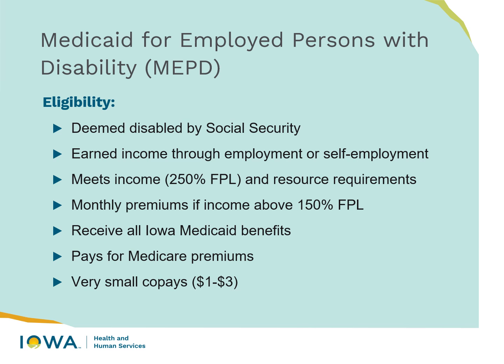For the MEPD program, Medicaid for Employed Persons with Disability, in order to be eligible for this program, you must be deemed disabled by Social Security. You must have earned income through employment or self-employment. You must have income that does not exceed 250% of the federal poverty level and not exceed the resource requirements. You will have a monthly premium if your income is above 150% of the federal poverty level, but you are entitled to all Medicaid benefits and it will pay for all of your Medicare premiums, and you will incur very small copays on things like doctor visits and prescriptions. Those copays are generally between $1 and $3.